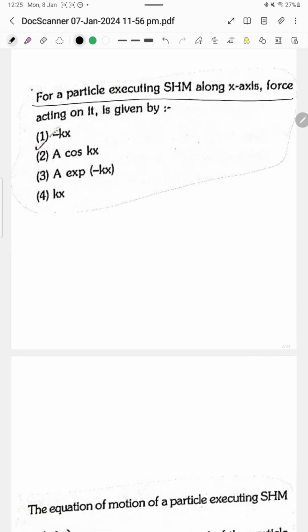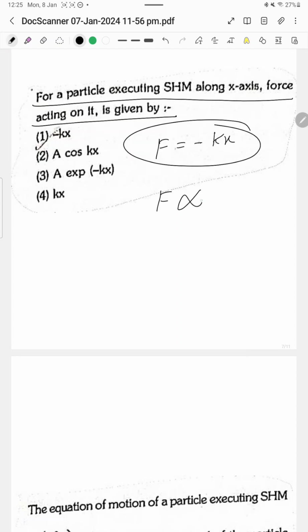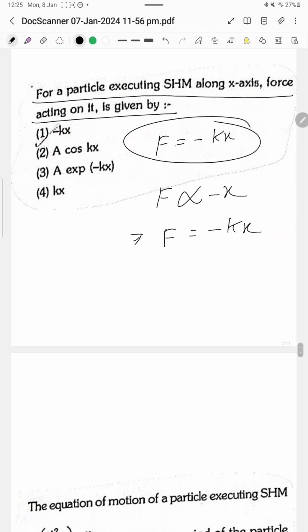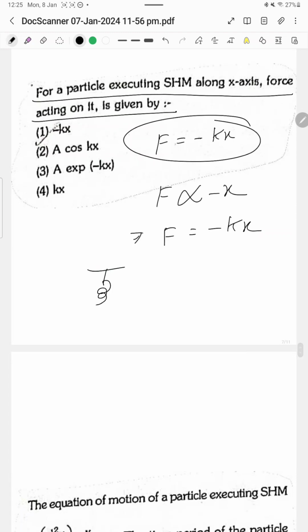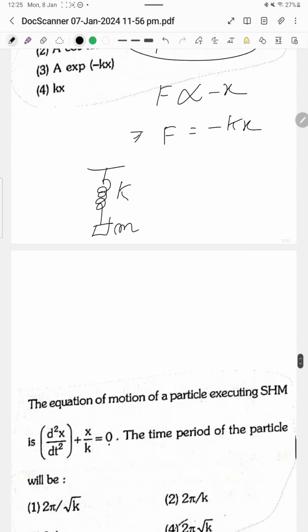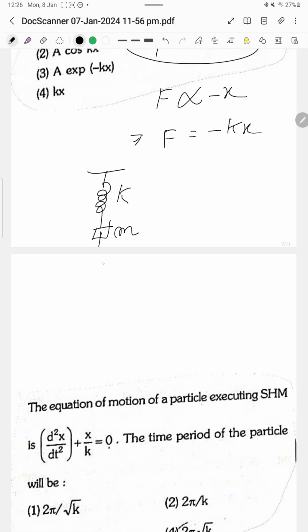For a particle executing SHM along the x-axis, the force acting on it is given by, we know that F equals minus kx. Why minus? Actually, force varies as minus x, and F equals minus kx. Let there be a spring of spring constant k and mass m. If you apply a force here, or due to its weight, the elongation of the spring is x and F equals minus kx.